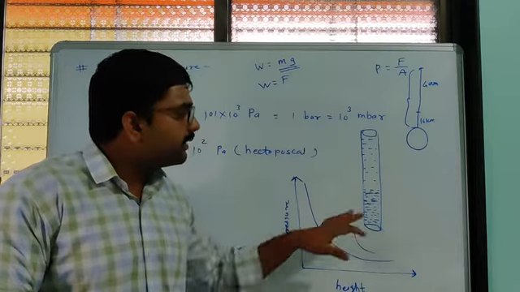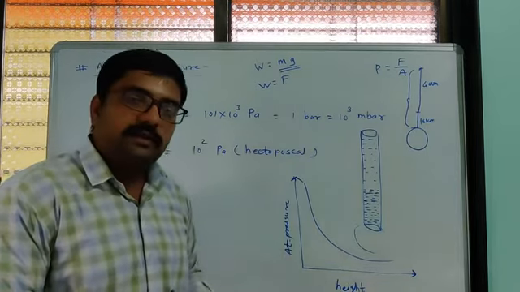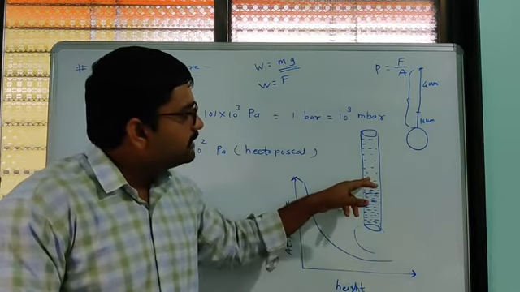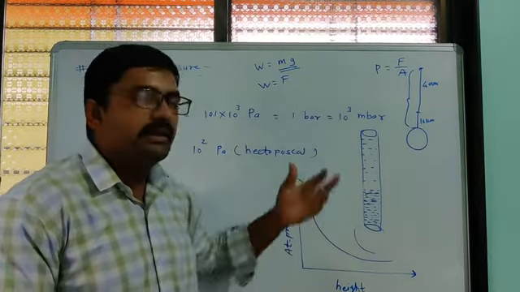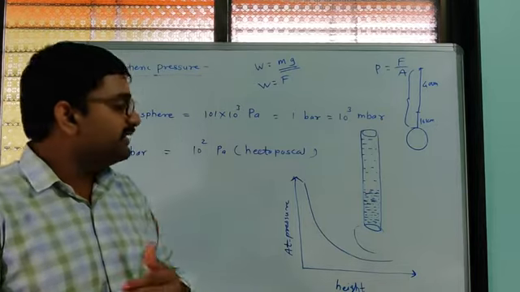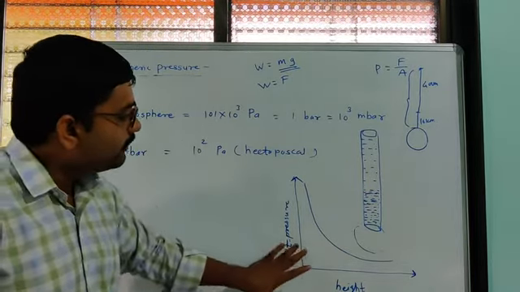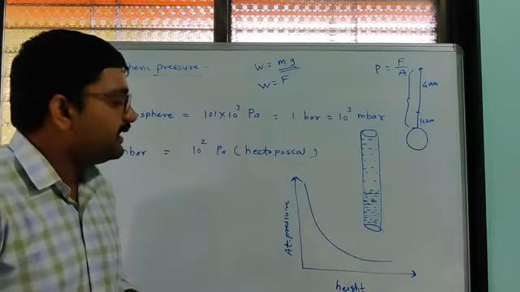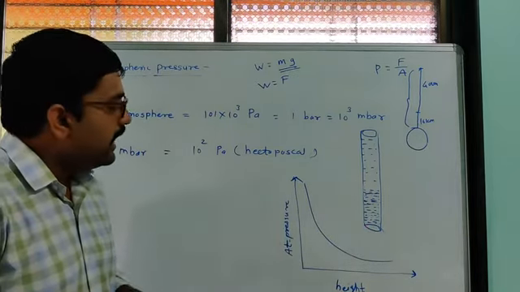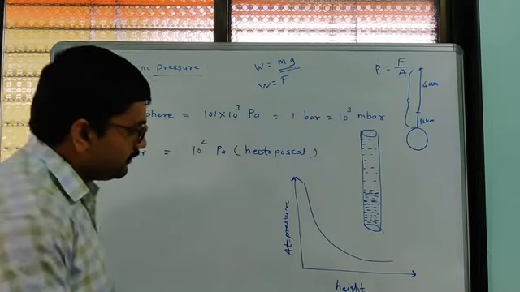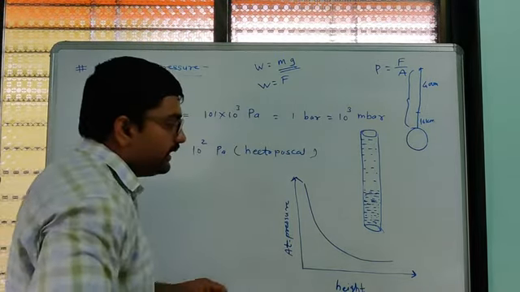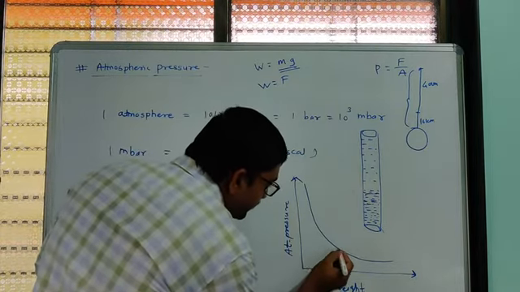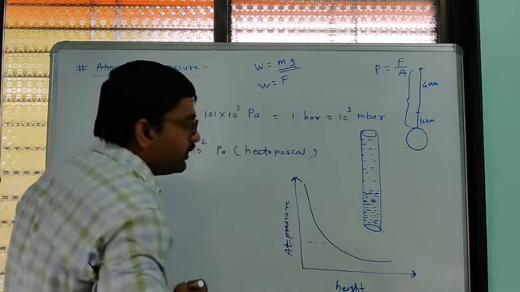From that we can conclude that near the earth surface atmospheric pressure is high as compared to the height. Further as we go up in height, similarly pressure goes on decreasing. So this pressure versus height graph expresses that as we increase height, simultaneously our pressure goes on decreasing.